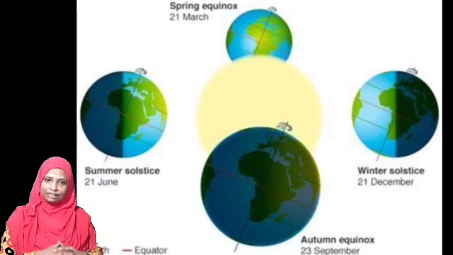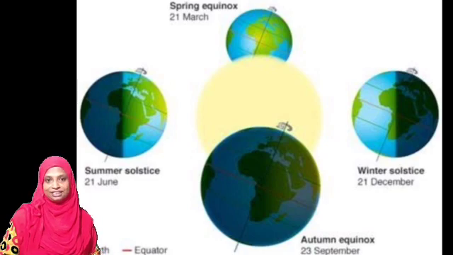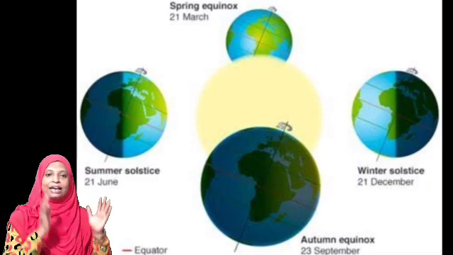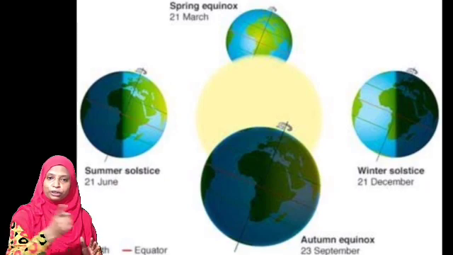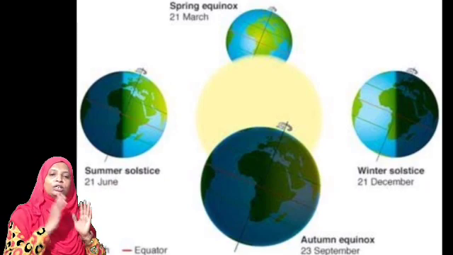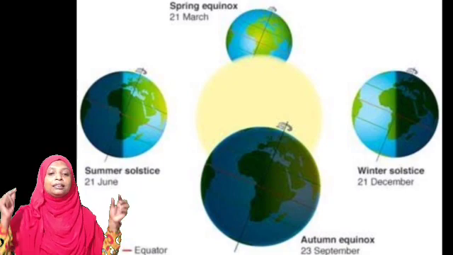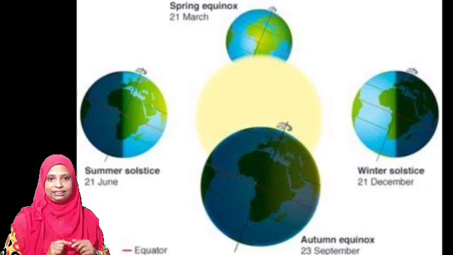Regarding the revolution of the earth, there is one more interesting fact for us to study. On 21st March and 23rd September, due to the movement of the earth, neither pole is tilted towards the sun, and direct sunlight falls on the equator.